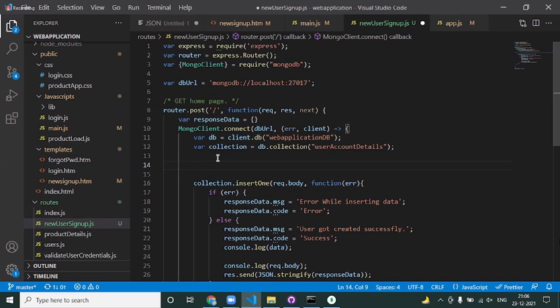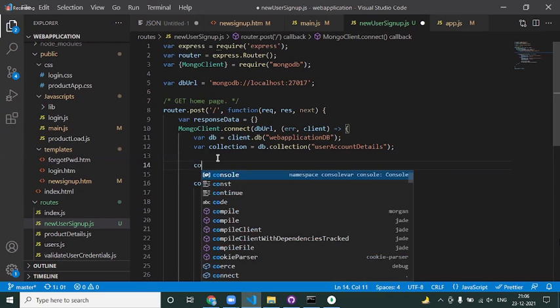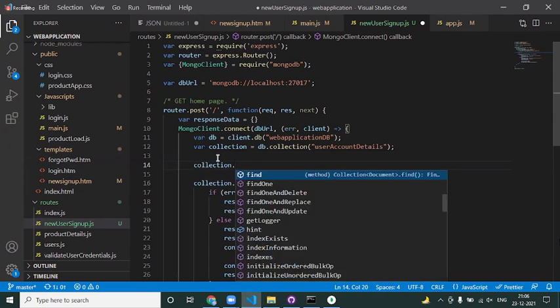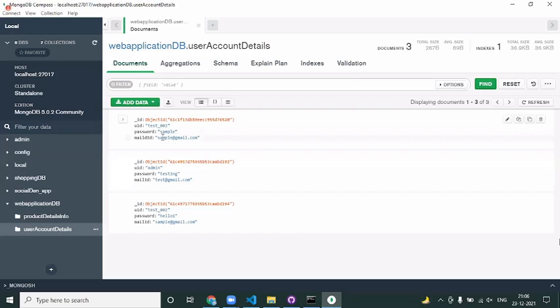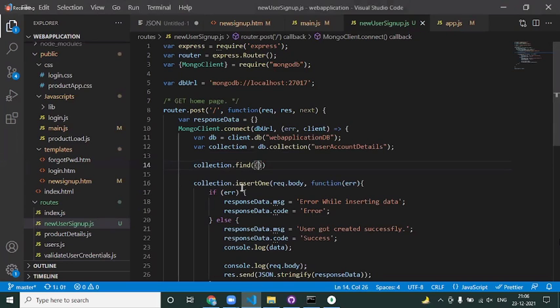Yes, right? Then what I need to do? I need to put an option, something called as collection dot find method. I want to find a user with u underscore id, where uid is request dot body dot uid. Okay, I'm finding this.